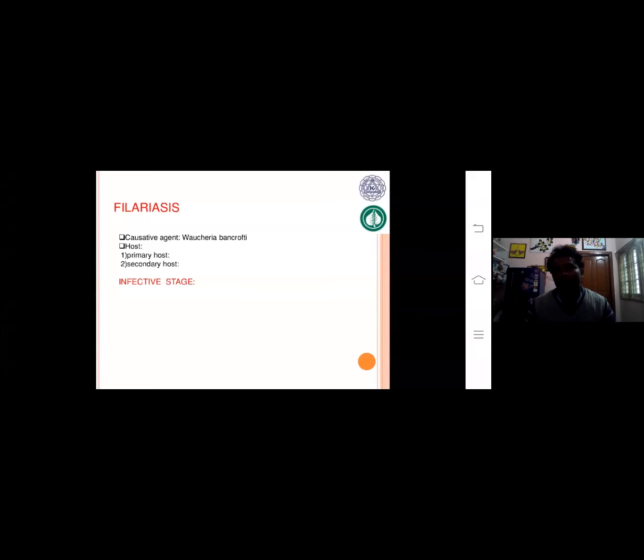And pathogenicity, clinical symptoms. It is a chronic disease, especially with enlargement of the tissue, enlargement by edema in the peripheral tissue of the legs, hands, and genital organ also. This is very important. The incubation period of filariasis is nearly 5 months to 18 months. So this filaria disease takes that long to develop. That's why it is a chronic disease.